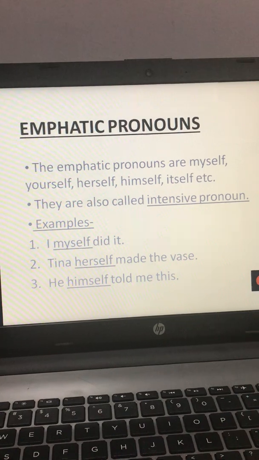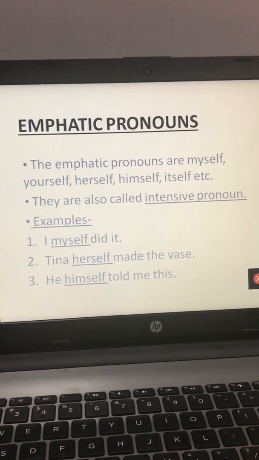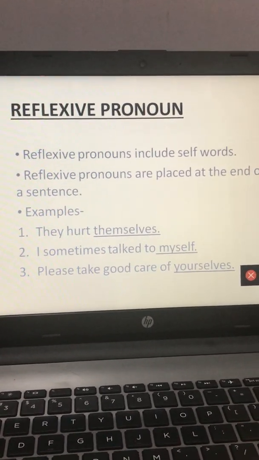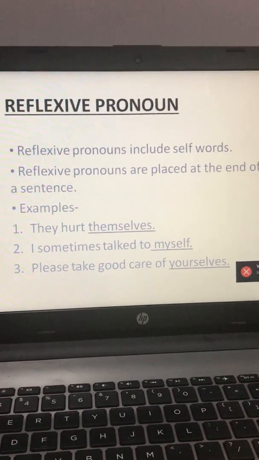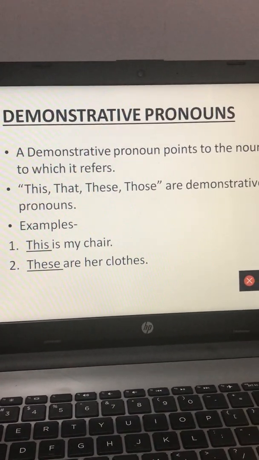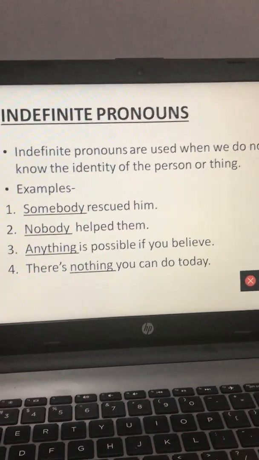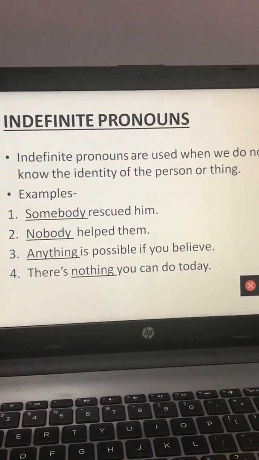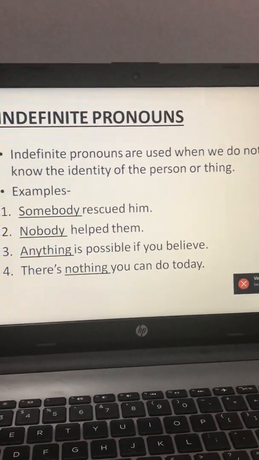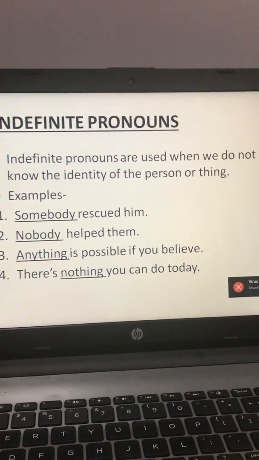Emphatic pronoun, it includes self words but after the subject. Reflexive pronoun, it includes self words at the end. Demonstrative pronoun, it includes words like this, that, these, those. Indefinite pronoun, where the identity of the person is not known to us, like somebody, nobody, anybody, everybody.